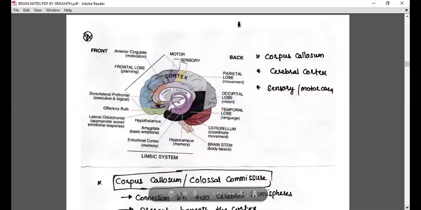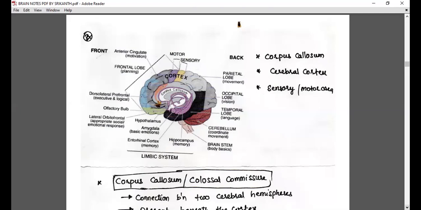Now the second part of the area. In this part, we are going to learn three topics: corpus callosum, cerebral cortex, and sensory and motor areas. So they're talking about the corpus callosum, as we said already. The two cerebral hemispheres, the two halves of the cerebrum, are connected to each other. So what is this corpus callosum? It's just like Fevicol, connecting the two cerebral hemispheres.